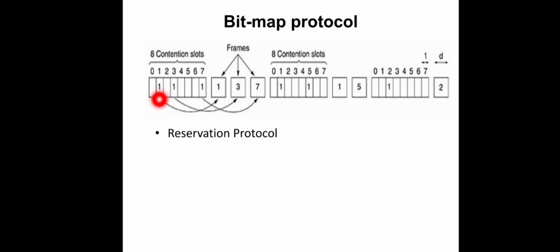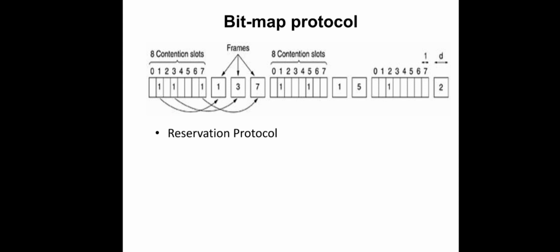What about station 1? Yes, it wants to send some data, so it will send a 1. Station 2 doesn't want to send, station 3 wants to send some data, and so on. Whoever wants to send data, those stations will broadcast a 1 during the corresponding slot. And as you know, this 1 bit sent by a particular station will be received by all the other stations because this is a broadcast network, right?